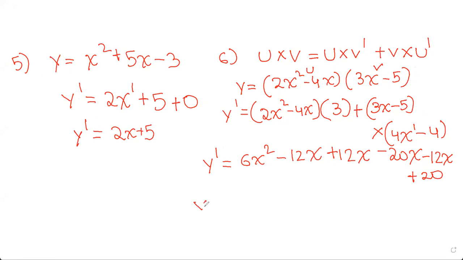So this can be written finally as 18x squared minus 44x plus 20. So this is the product rule.